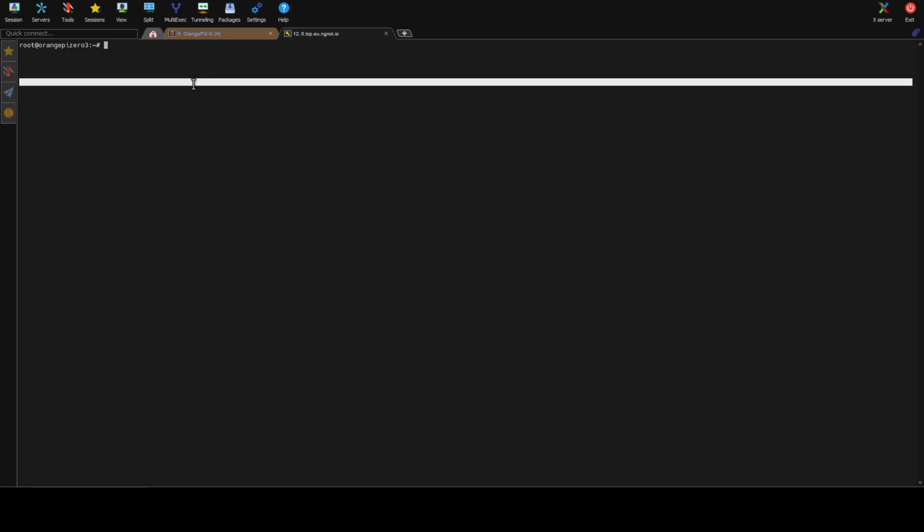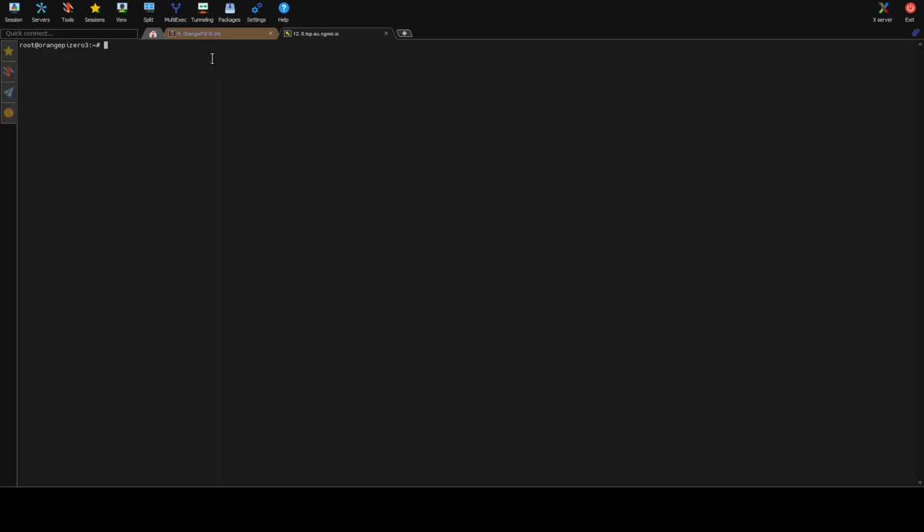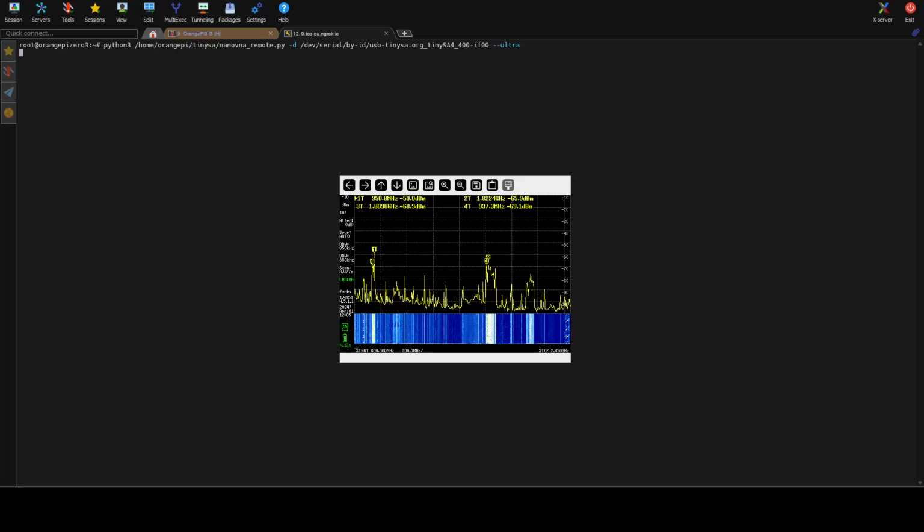Okay, we have logged in from the internet and now we can just run that script once again. So it started to work. It shows us the refreshed image. We can also load some other presets to monitor.